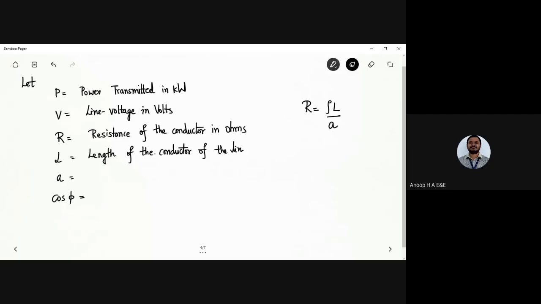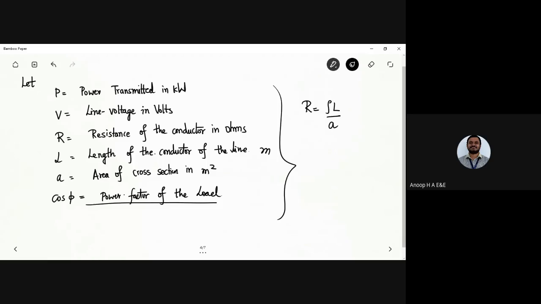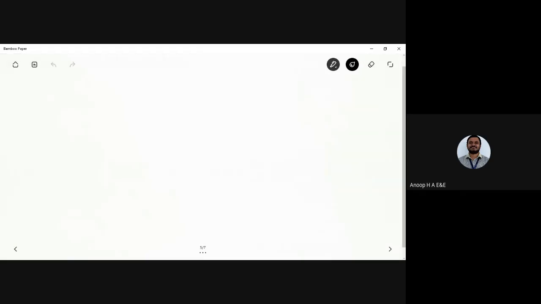Okay, very good. So L is the length of the conductor of the line. A is the area of cross section, in meter squared. Length will be in meter. Next, cos phi. What do you mean by cos phi? Power factor of the load. So we call it the power factor of the load. Fine, these are the initial terminologies we are going to use in the derivation.